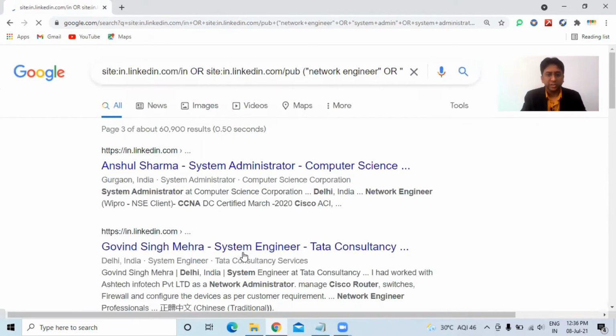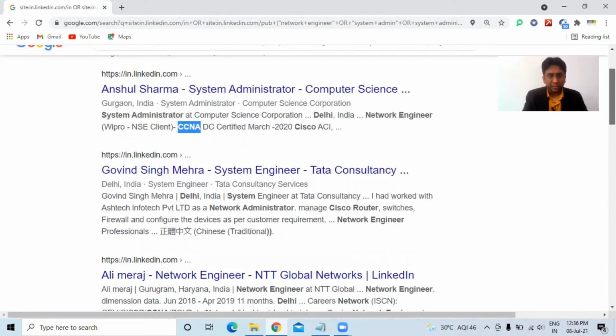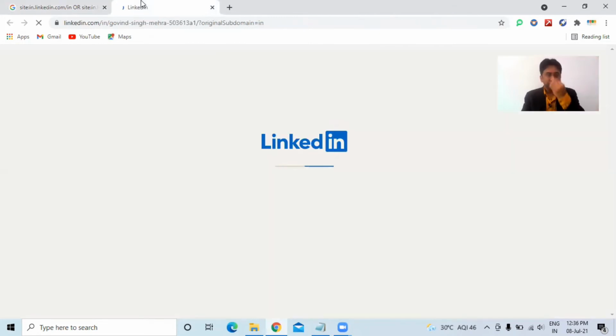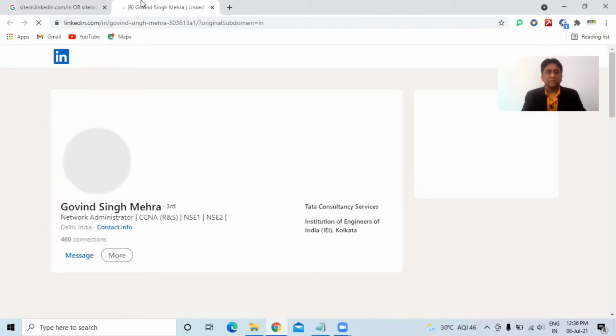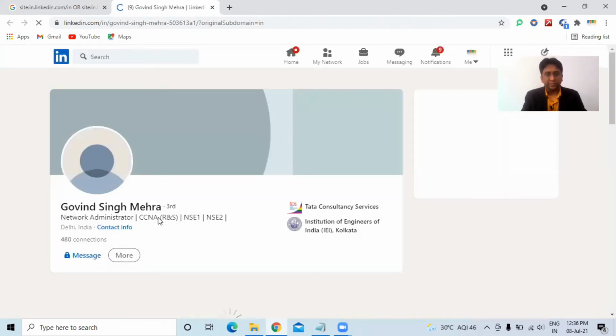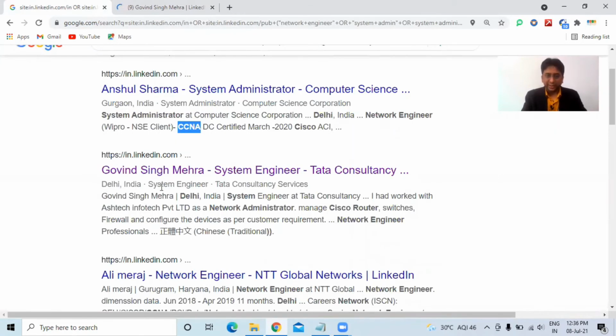Let's go to the third page. Yes, here also CCNA is there. Let's check this profile of Govind. So now CCNA. See, this is a mandatory skill, though it's not appearing in the text.